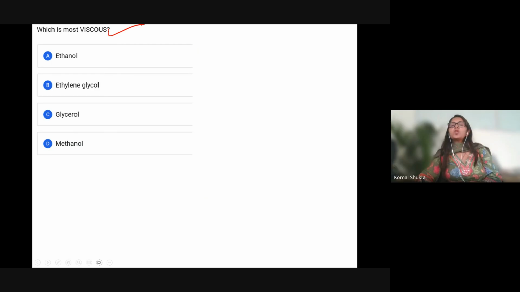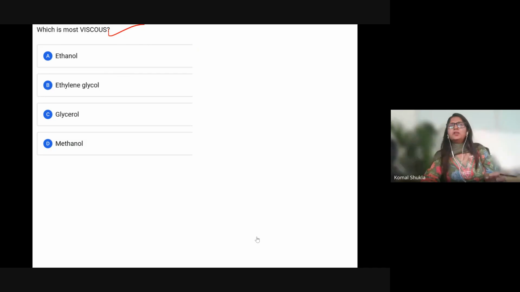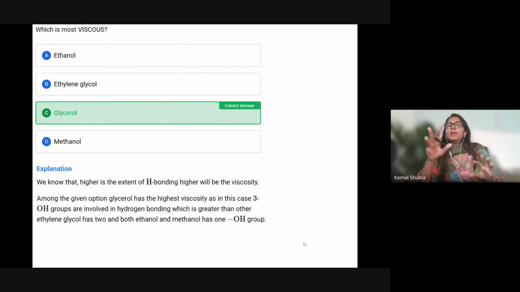Which is most viscous? What is the meaning of viscous? Please tell me the answer first of all. Very good. Dense. If there is more solute and the force of attraction is more, then that is called viscous. Most of you are choosing option C. Let's see the answer first. It will be glycerol.